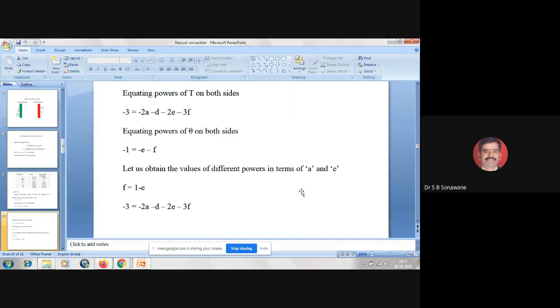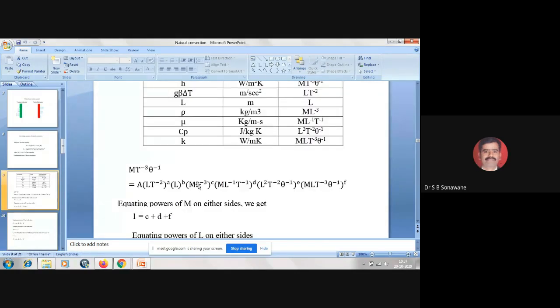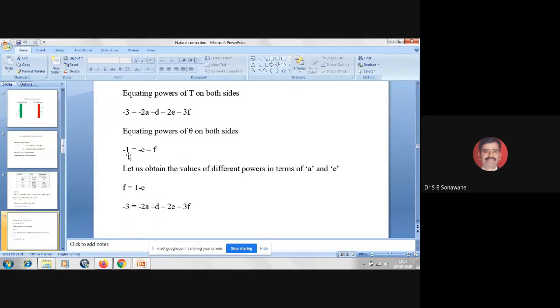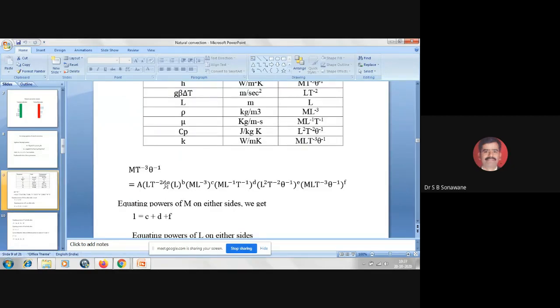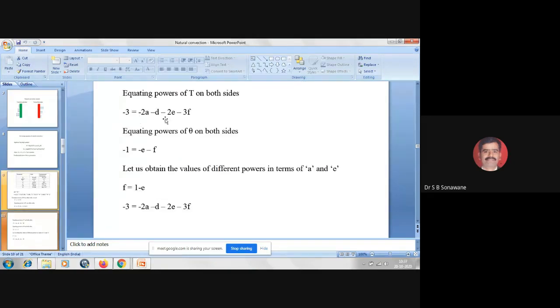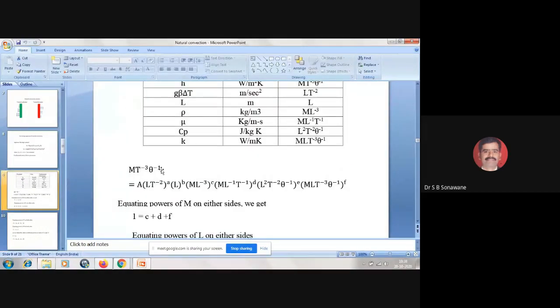Similarly, equating powers of time on both sides. From this equation, this is T raised to minus 3, so I have written minus 3 here. Similarly, in the left hand side, we have T raised to minus 2a, so I have written minus 2a minus d minus 2e minus 3f. Then equating powers of theta on both sides. Theta is raised to minus 1, so minus 1 is equal to minus e minus f.